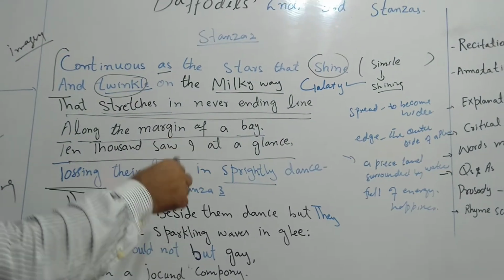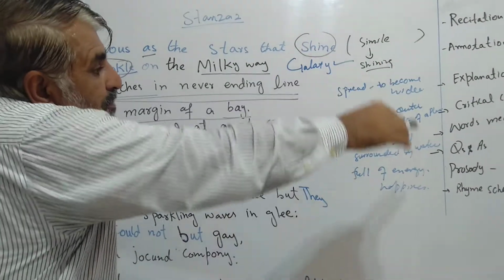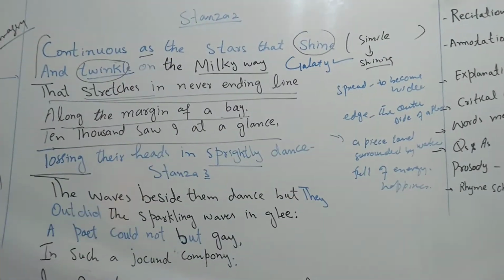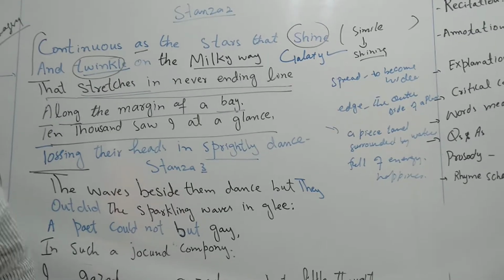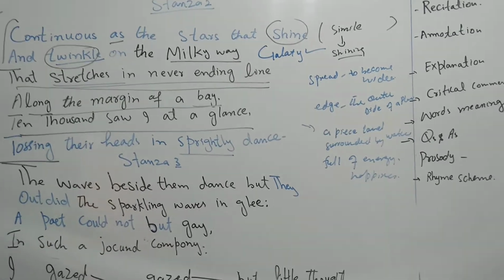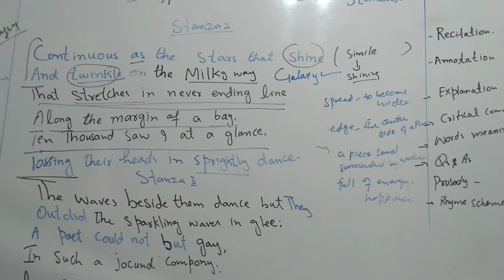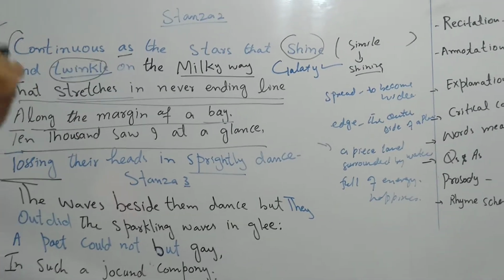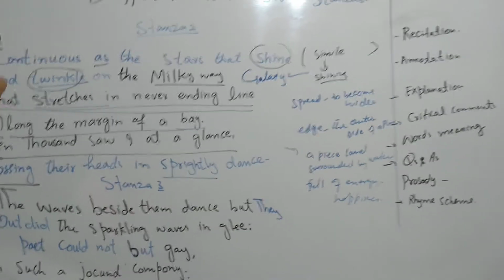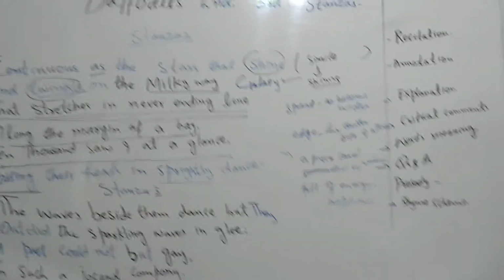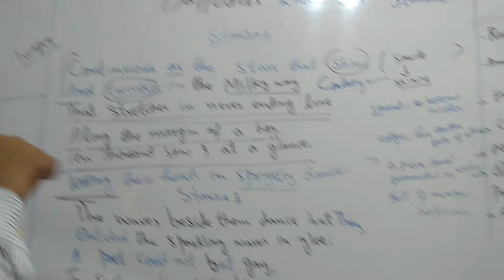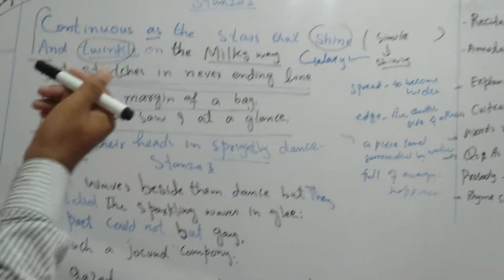Word meanings, I have already written. Now question answers. Different kinds of questions may be there. To what does the poet compare the star? Or to what does the poet compare the daffodils, and why? This is one.